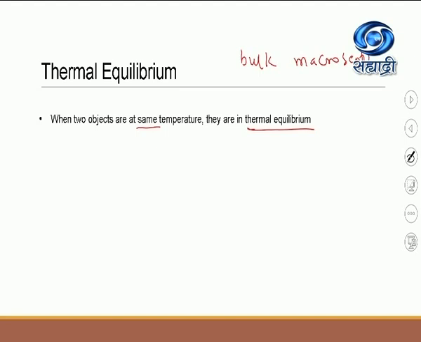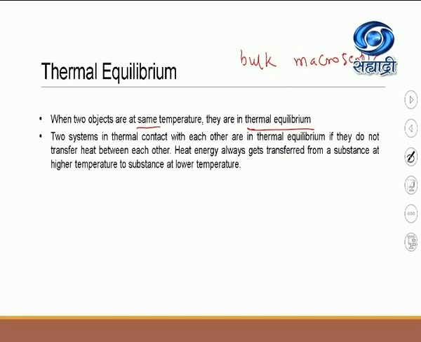Means we are not going into the molecular or atomic level. We are considering the system that is in bulk whenever we talk about the word thermodynamics. So when two objects are at same temperature, they are in thermal equilibrium. So similarly, how the systems are in thermal equilibrium, let us see.